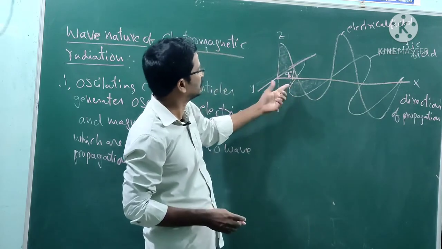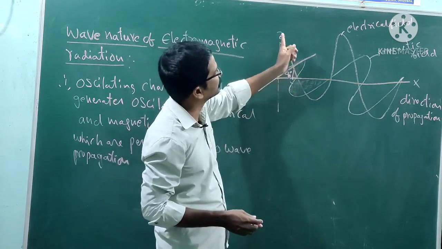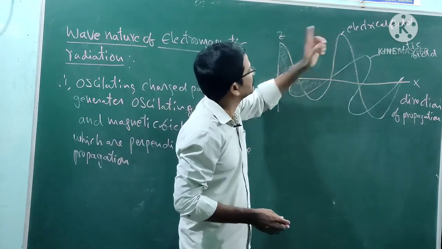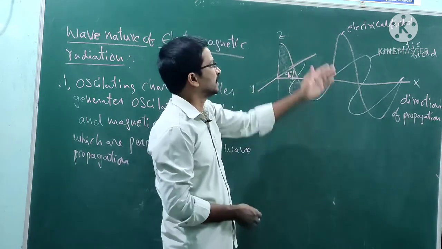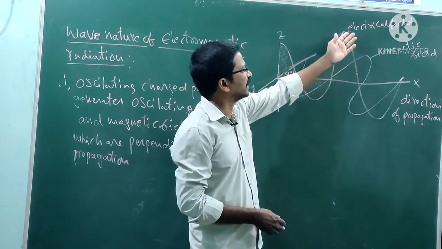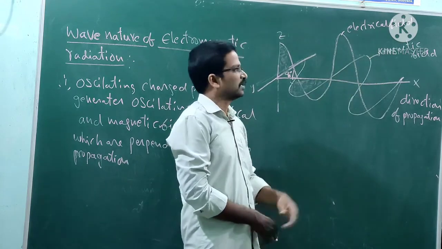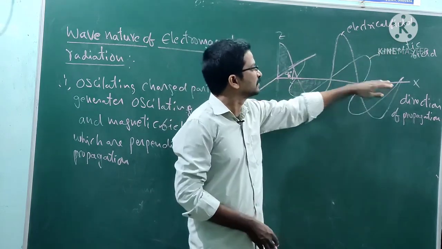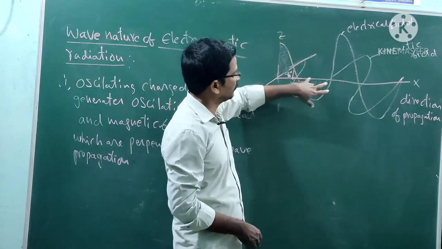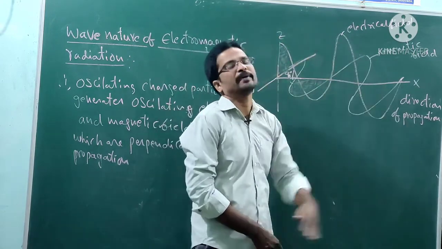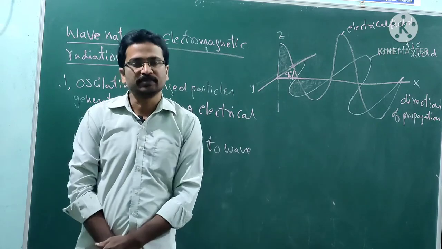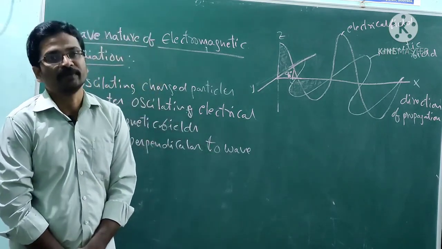One component is in the y direction and another component is in the z direction. One is the electric field component, and the other is the magnetic field component. These two are propagating together, so this wave is known as an electromagnetic wave.